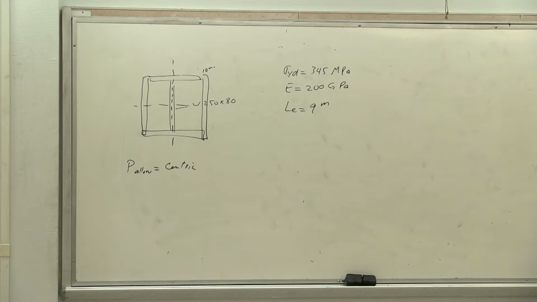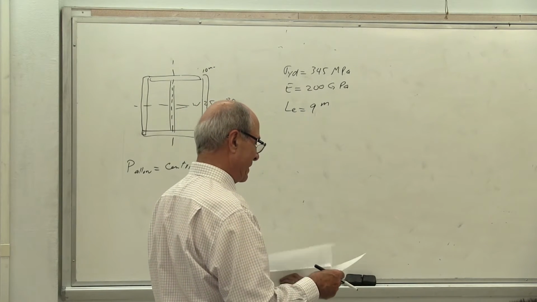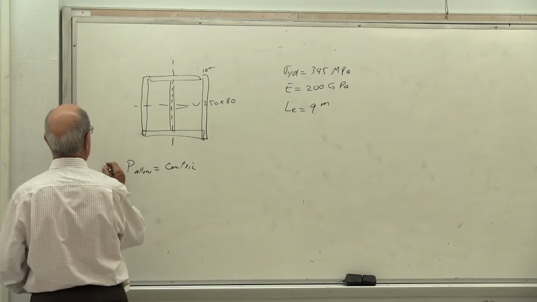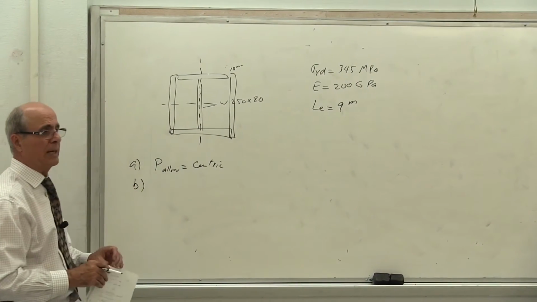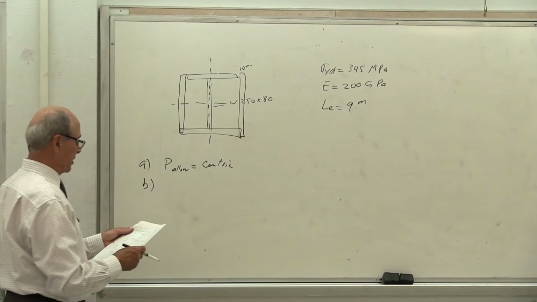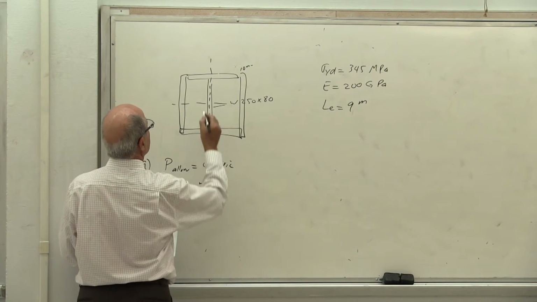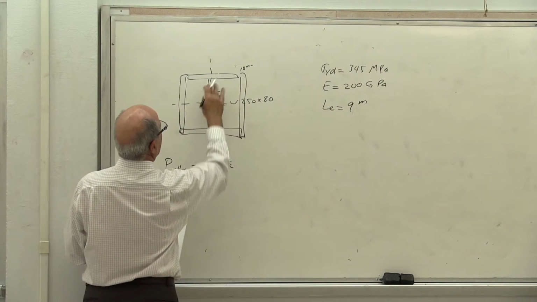Okay? And then I add something. I think the book also goes there, stops there. But I added something to it which is not in the book. So this is part A, which is in the book. Part B, I'm going to add myself. Let's say we have an eccentricity E equal to 40 millimeter here, this way. This is E.